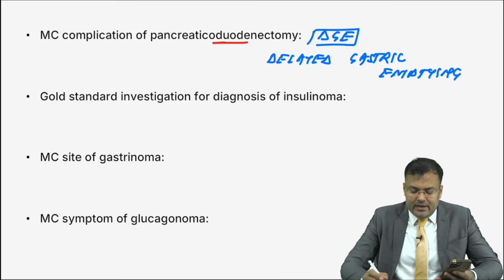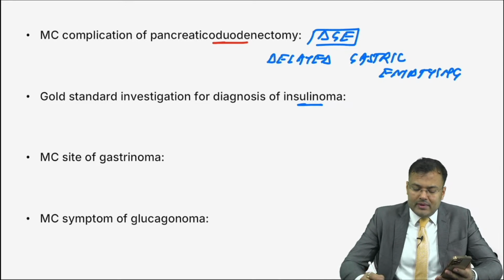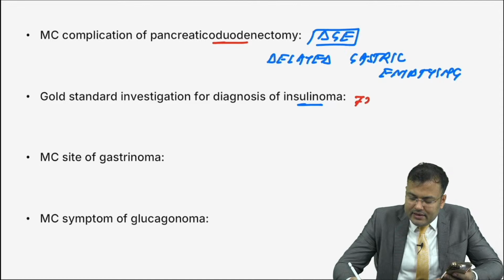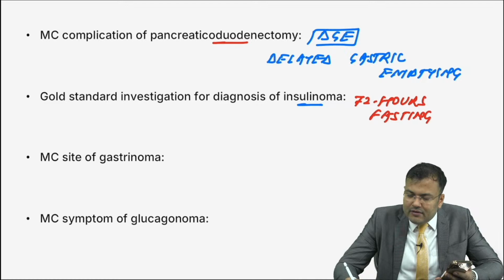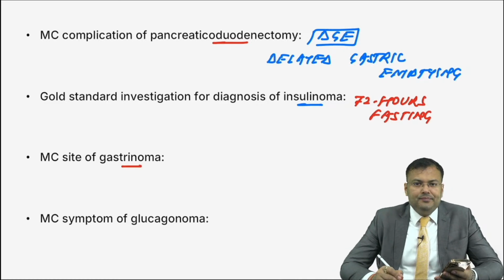Next, gold standard investigation for diagnosis of insulinoma. Guys, tell me. 72 hours fasting. Very good, Avinash Jangid, you are correct. This is the 72 hours fast. Okay. Next, what is the most common site of gastrinoma? Guys, tell me.